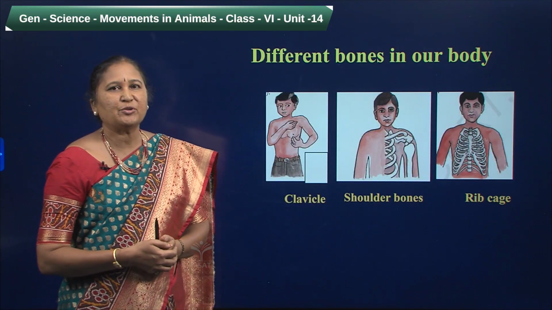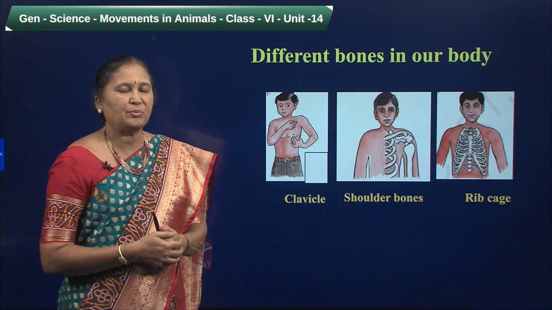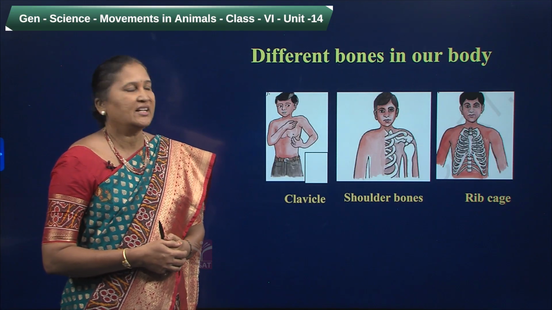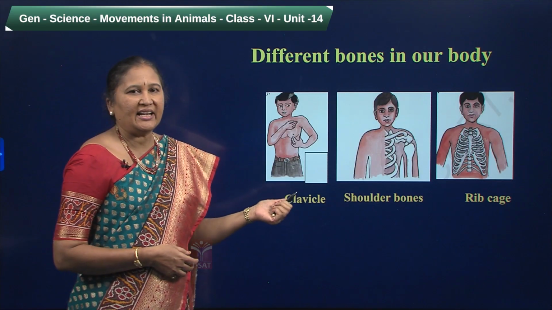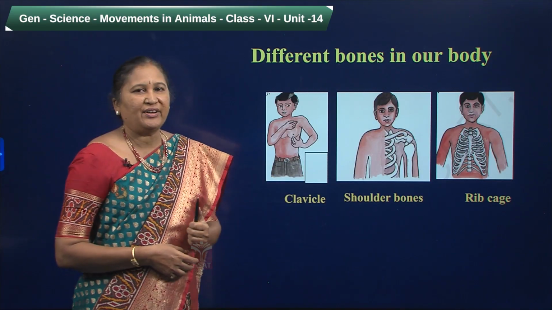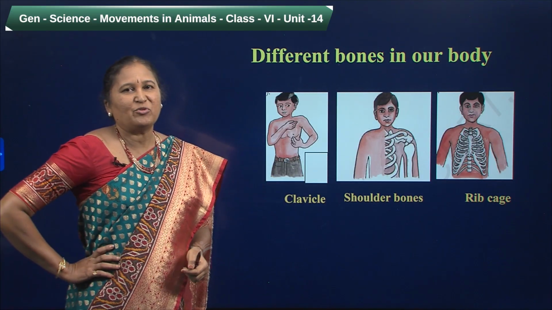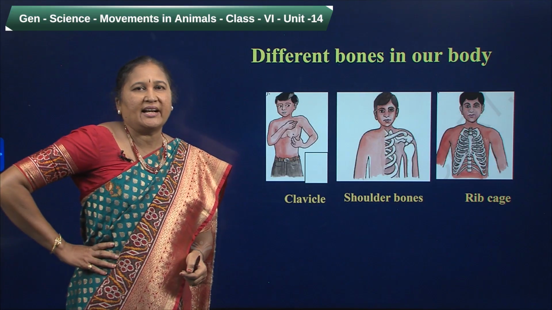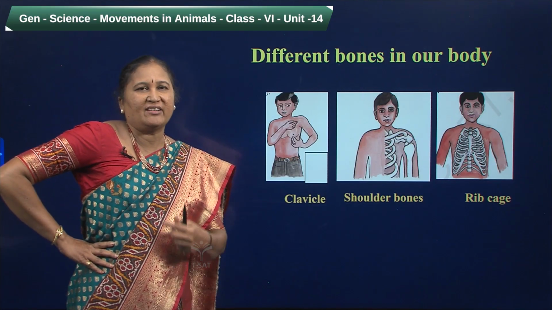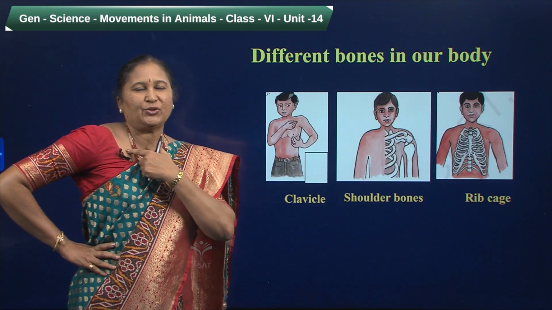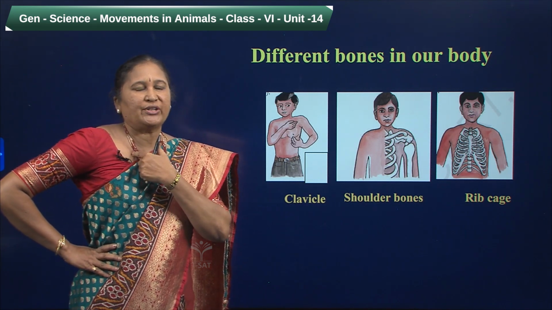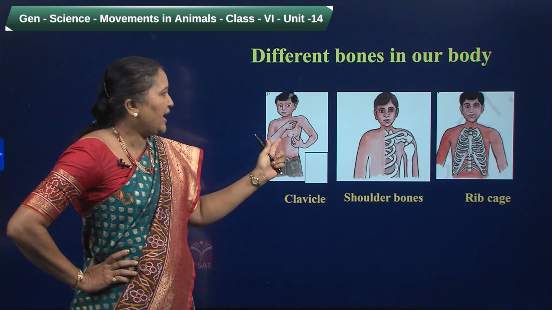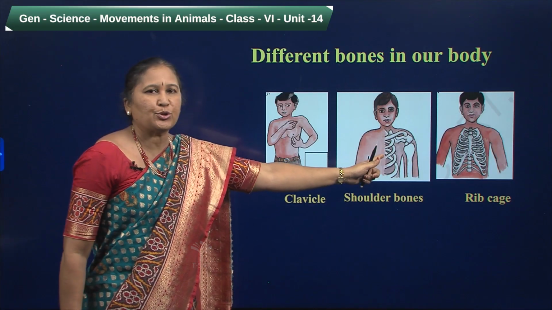And there are some more bones in our body which are important for different movements. What are those different bones in our body? See this clavicle. You can also feel the clavicle. Keep one hand on the waist and slightly raise it up to the shoulder level, and with the other hand touch the bone which is raised. This raised bone is called the clavicle. Behind this clavicle you have two shoulder bones.